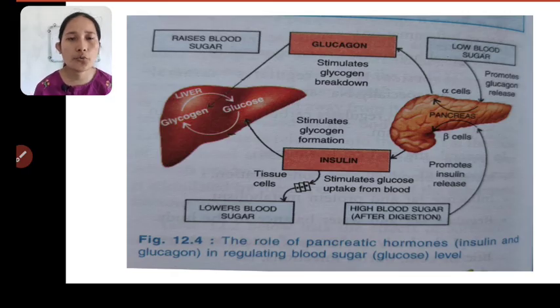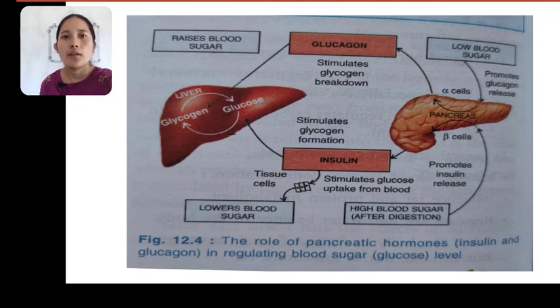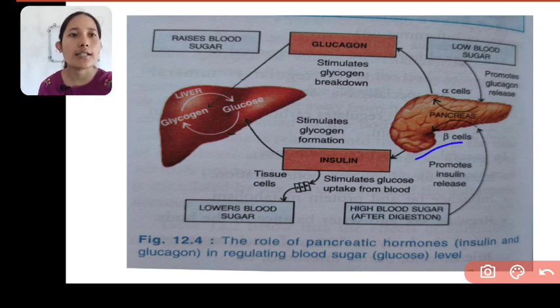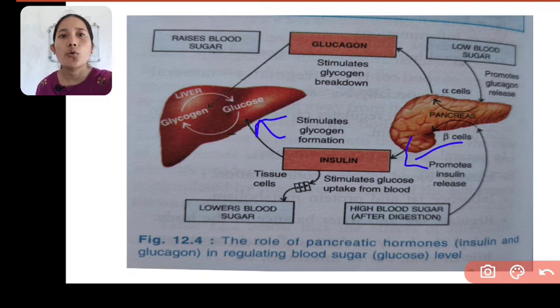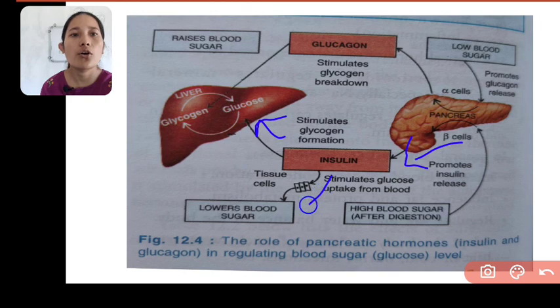Okay, with the help of a flow diagram, let us understand whatever we have learned till now. Pancreas: your beta cells, what do they secrete? They secrete a hormone called insulin. Now what does insulin do? It helps in conversion of glucose to glycogen, thus lowering your blood sugar level.